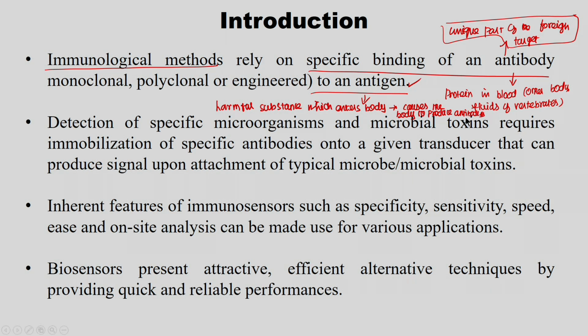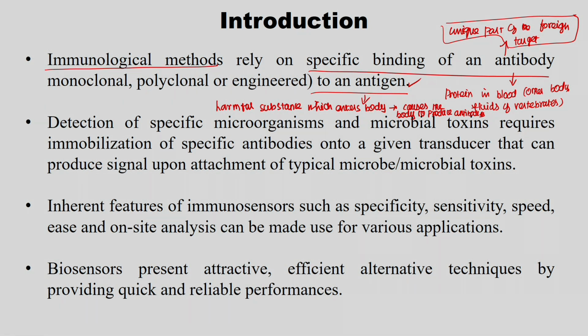Okay. So, antibody is nothing but a protein which recognizes the unique part of the foreign target. The foreign target is nothing but an antigen. So, what is antigen? Antigen is any harmful substance which enters into the body.